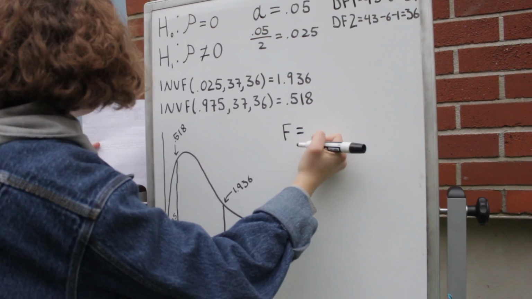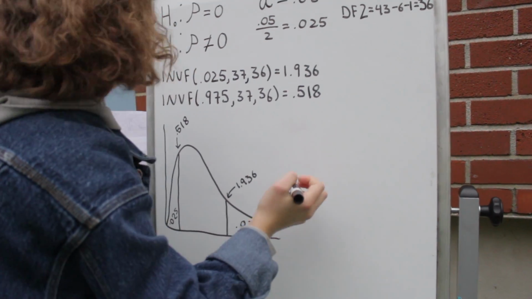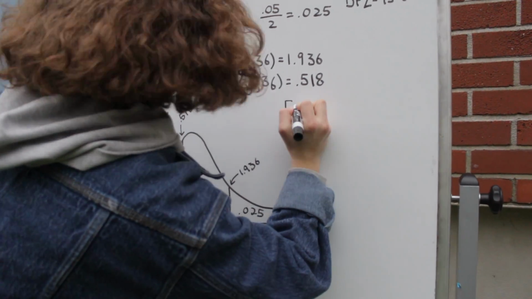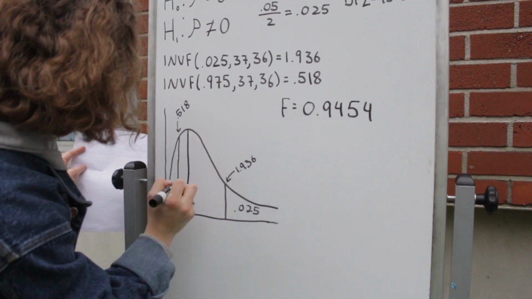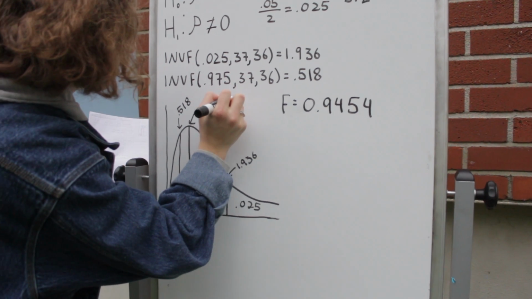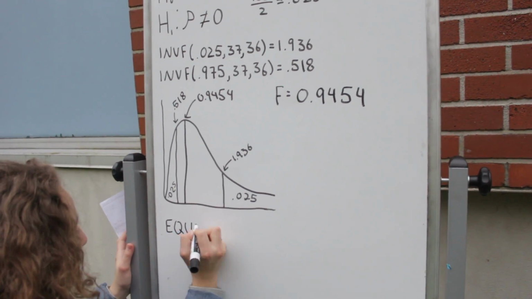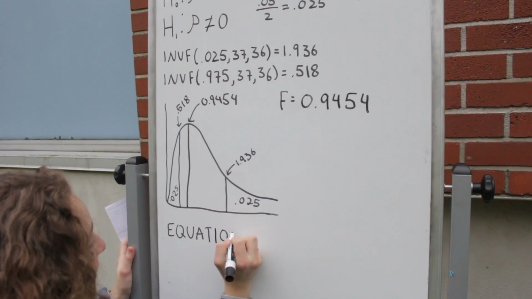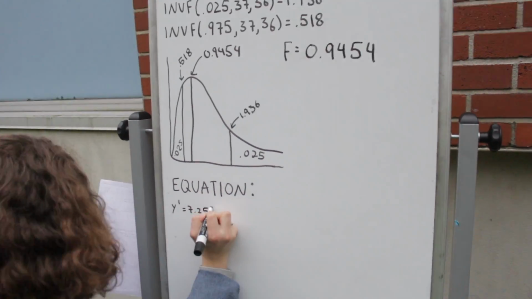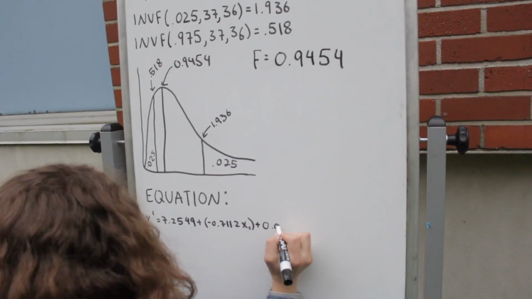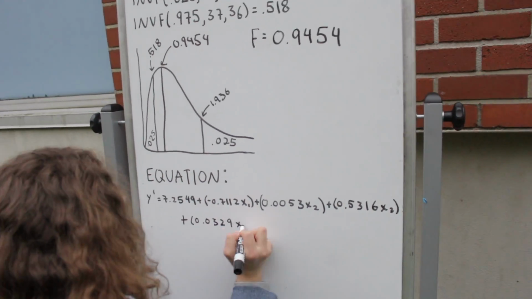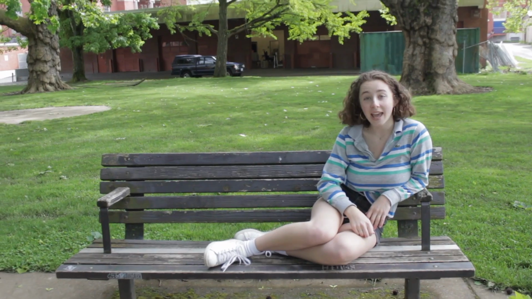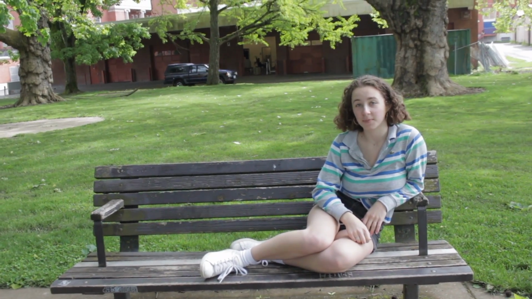We found our F value from the ANOVA table, and by looking at the F value we could see that it was not in the critical tails, so we failed to reject our null hypothesis. Then we wrote out our equation. Again, we failed to reject our null hypothesis.